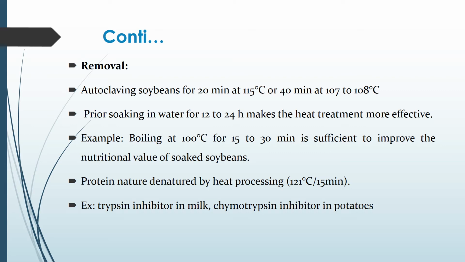Boiling at 100 degrees Celsius for 15 to 30 minutes is sufficient to improve the nutritional value of the soaked soybean. As protease inhibitors are protein in nature, heat denatures the protein. Examples of protease inhibitors are trypsin inhibitor present in milk and chymotrypsin inhibitor in potatoes.